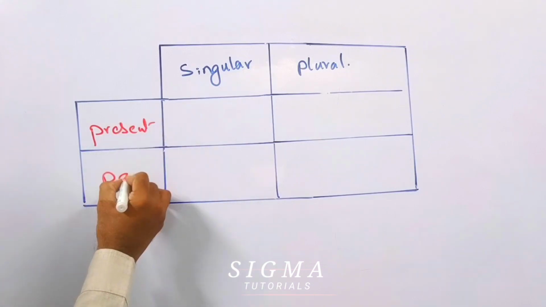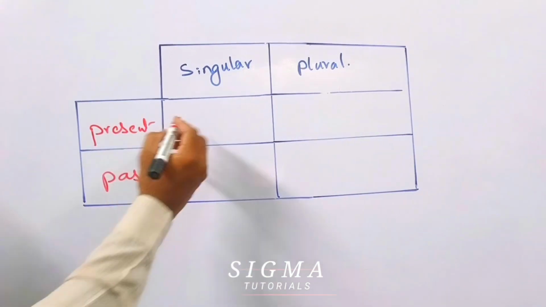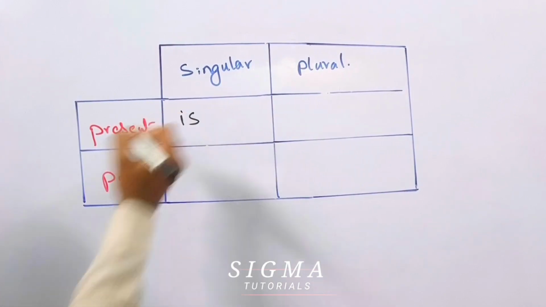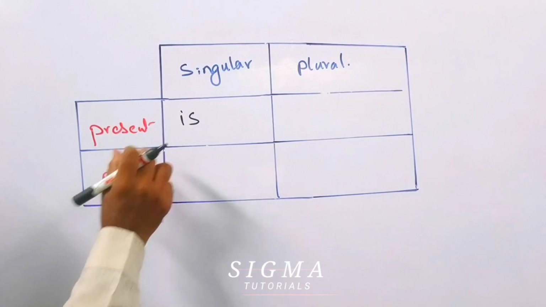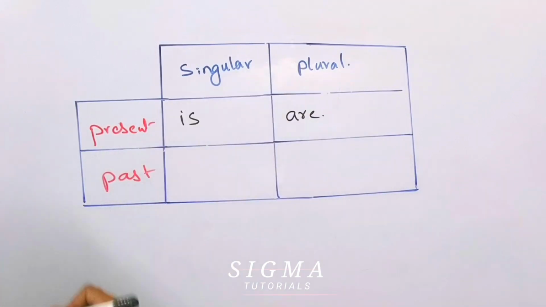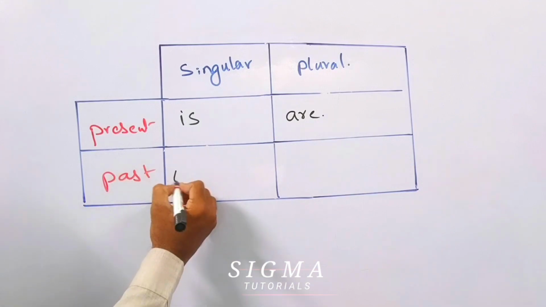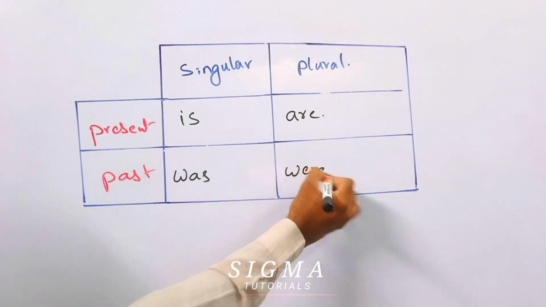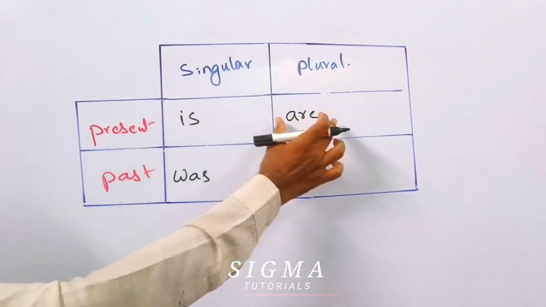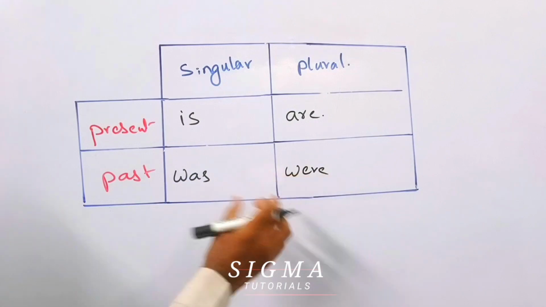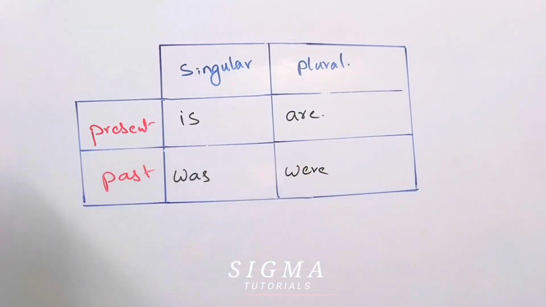In English, for the present, we use "is"; in plural, "are." In past, we use "was" and "were." This is for the temporary situation in the present, and this is the temporary situation for the past.